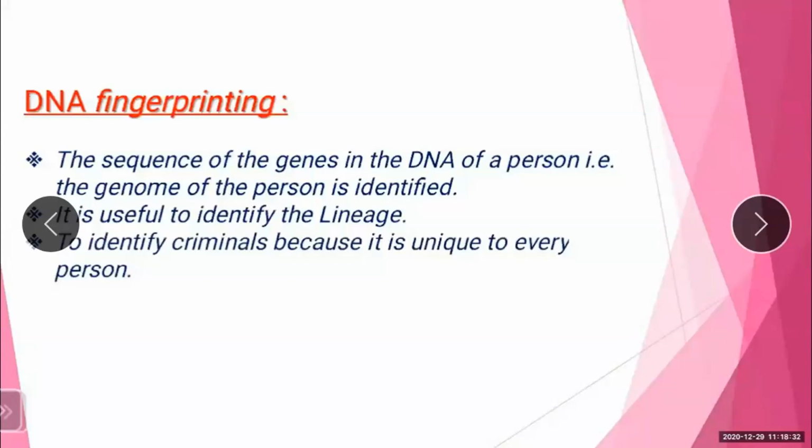He was Friedrich Miescher. And in which year did he discover this DNA molecule? In the year 1869. And how was it discovered? When he was studying white blood cells. And what are white blood cells? It is just pus.